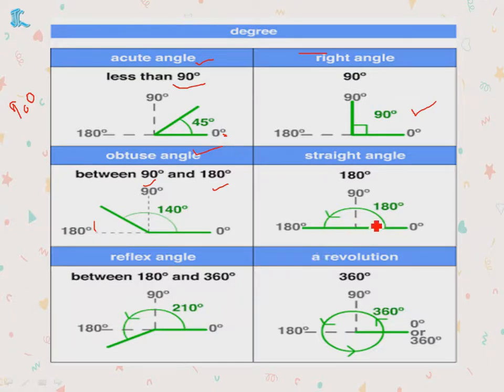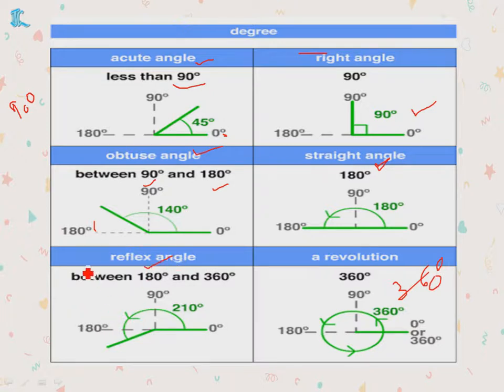And just now we learned straight angle and reflex angle. A straight angle is 180 degrees. So one straight angle is 180. If I complete one more rotation, so a full revolution takes place, 180 plus 180, it will be 360 degrees. A full revolution is 360.